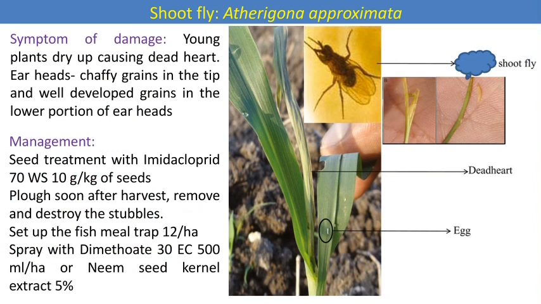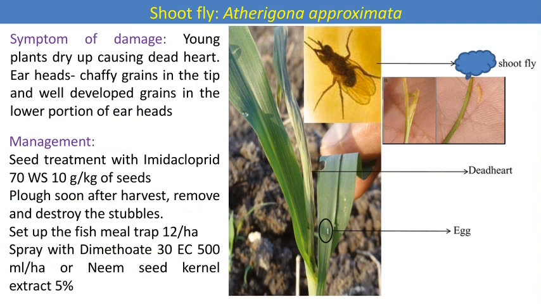Here the damaging stage of this pest is the maggot. The egg laying takes place on the leaves, and after the egg laying the maggots emerge. Maggots are nothing but legless larvae. Then the maggots enter into the shoots, because the pest name itself indicates that it is the shoot fly. The maggots enter into the shoots and feed on the inner content of the shoots. As a result of feeding, in case of severe infestation, the shoot withers and dries and produces one characteristic symptom, that is the dead heart. Then after that the maggot goes into pupation. The pupa occurs inside the stem. Then flies emerge, and the flies complete their life cycle.